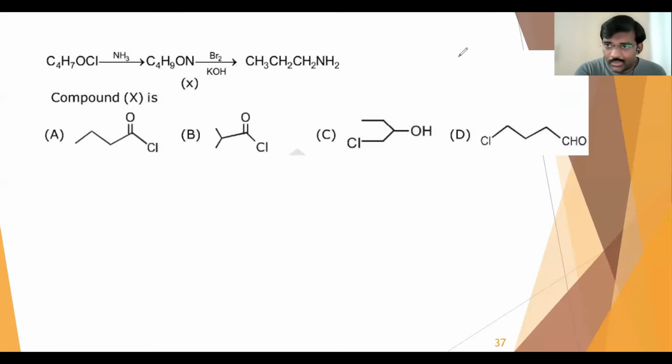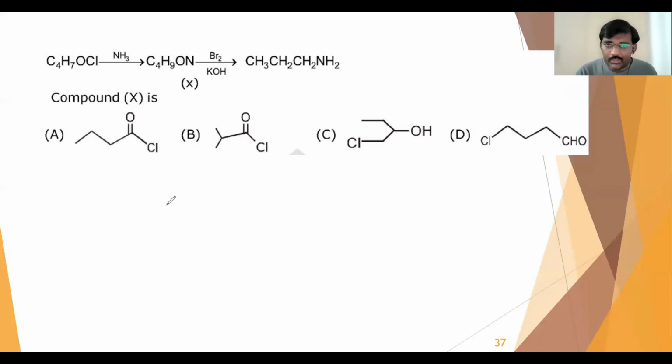Now question number 6. Here he has given C4H7OCl. So we don't know exactly what the functional group is. And that is reacting with ammonia, and then we are getting a compound C4H9ON. That compound then reacts with bromine in KOH.